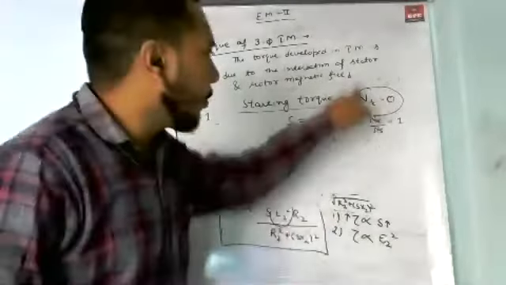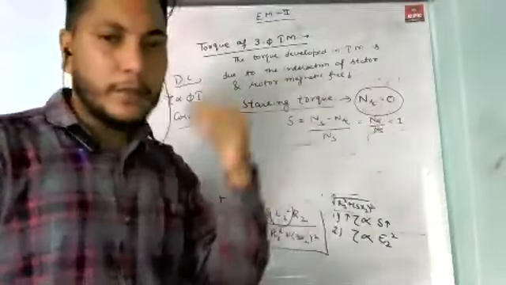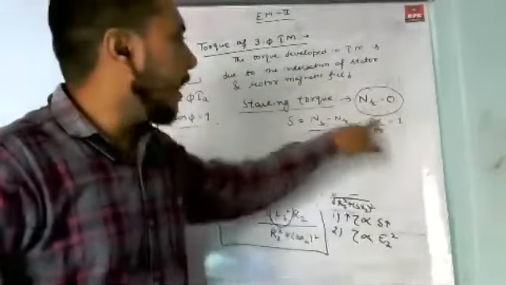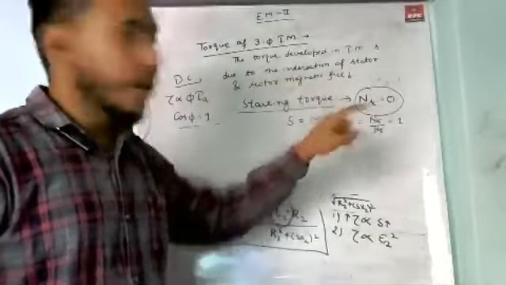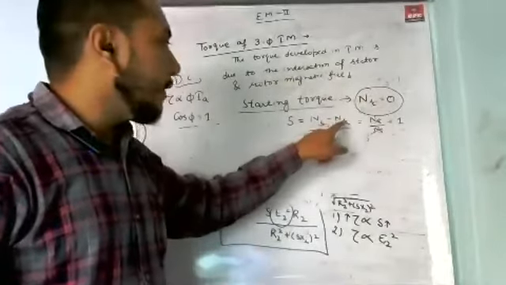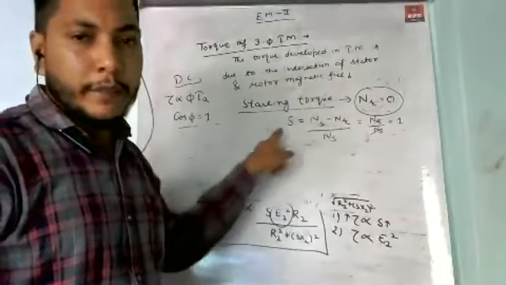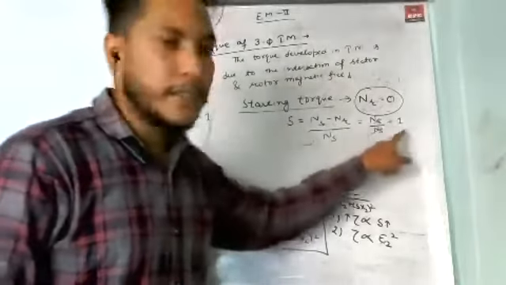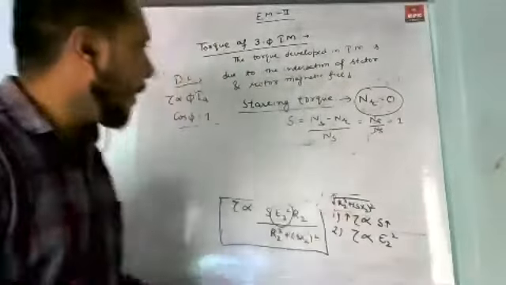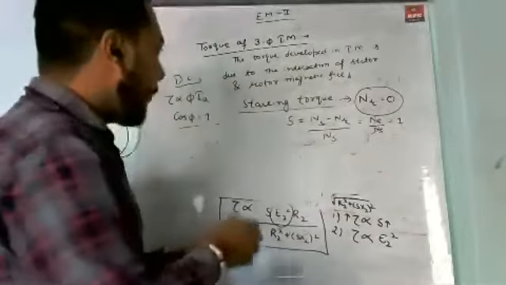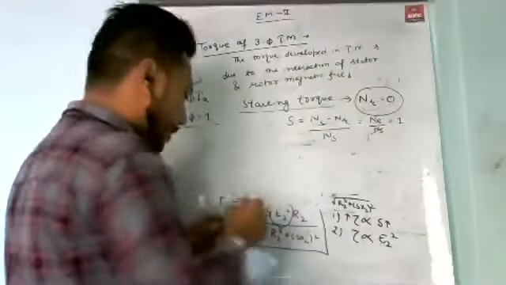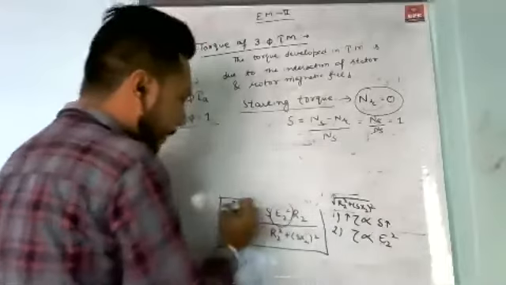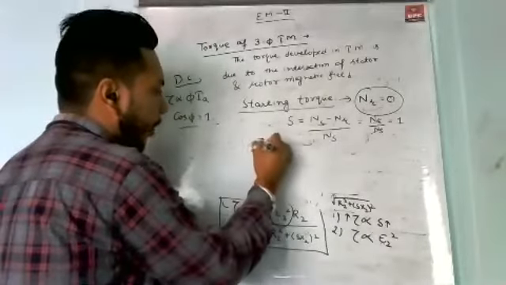At that condition, your rotor doesn't rotate. If the rotor doesn't rotate, then Nr is equal to 0, and if we put this value, we find that the value of slip is equal to 1.